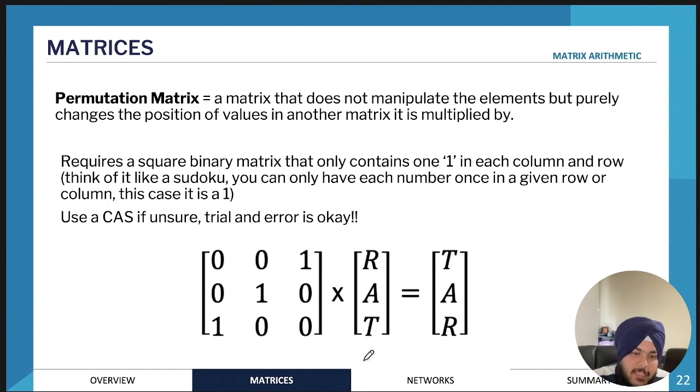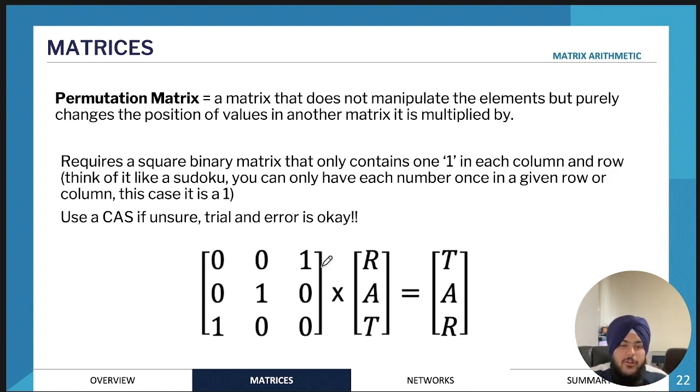For example, if we have in this matrix rat, and instead we want tar, in order to change that order using some form of matrix method, we would need to use a permutation matrix. Usually what VCAA likes to assess in terms of this topic is they will give you a matrix and ask you to find the permutation matrix that will take you to the new matrix, or whatever they asked you to find.